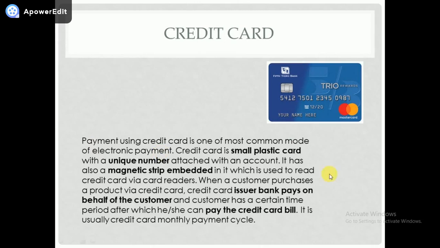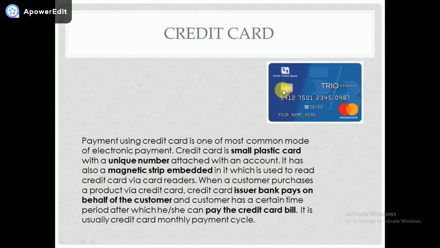A credit card is a small plastic card with a unique number attached to an account. What you see here is a credit card model. This is also called a plastic card. Even your debit card is called a plastic card. What you see here is the unique number, and this number and your bank account number are not the same. They are two different numbers. It also has a magnetic strip embedded in it, which is used to read the credit card via card readers. What you see here is a magnetic strip.